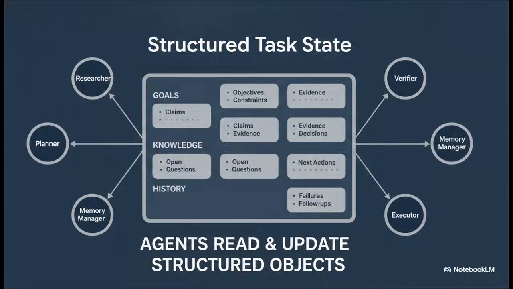But here's the catch. To make multiple agents coordinate without causing a total train wreck or just duplicating work, they need a shared task state. And no, this state cannot just be a massive sprawling chat log. It has to be built out of structured shared objects. We're talking explicit, highly readable objects, objectives, constraints, backed by concrete claims, evidence, and open questions. Each specialized agent steps in, reads only what it needs, and writes only what's relevant to its specific job. This keeps the uncertainty totally visible and guarantees that big conclusions always stay logically tied to their actual evidence.